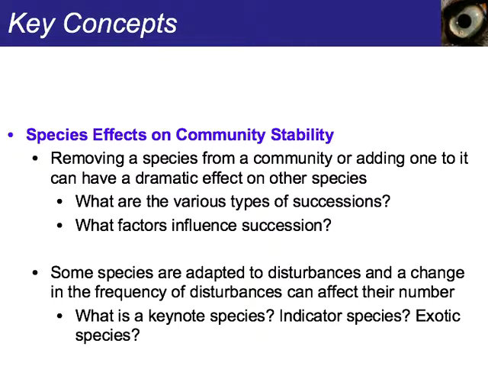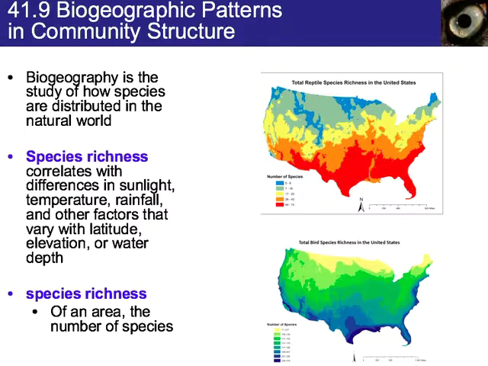Key concepts. Species that affect our community. Removing species from a community or adding one to it can have a dramatic effect on other species. What are the various types of succession? What are factors that can influence succession? Some species are adapted to disturbances, and change in the frequency of disturbances can affect their number. What is a keystone species, an indicator species, and an exotic species?